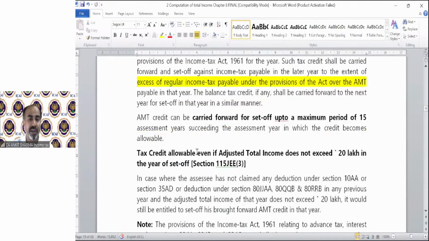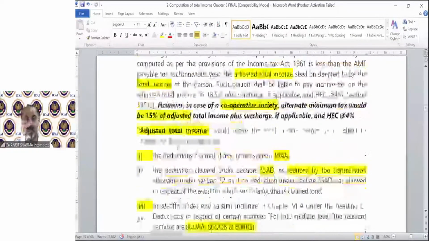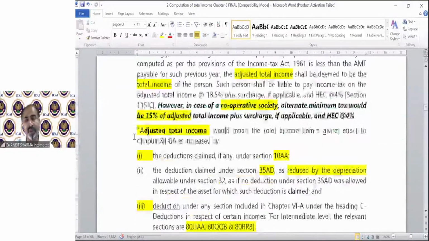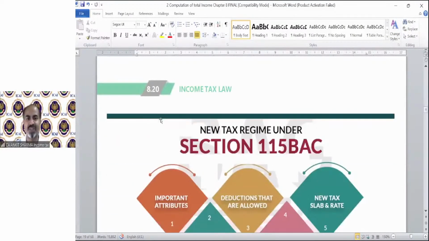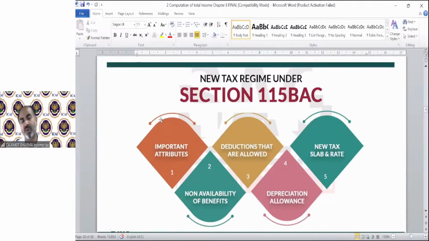The tax credit is allowable even if ATI does not exceed. This is the provision we have discussed, point number 4. Even if the ATI does not exceed in any year, that means the AMT provision is not applicable, but if you have a credit of AMT, you can utilize that against your normal tax liability. Clear? The note says the provisions of the Income Tax Act, including advance tax and interest under sections 234A, B, C, etc., shall also apply to an assessee paying AMT. So if there is AMT, again these provisions will be applicable as normal provisions. That was AMT for you.